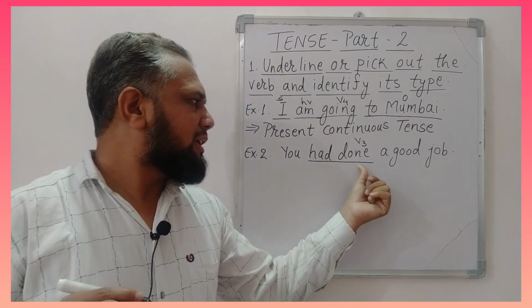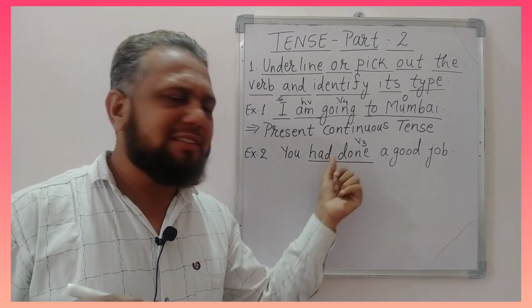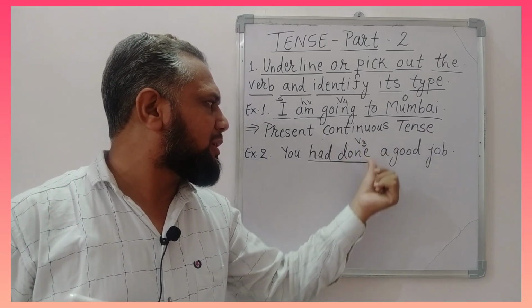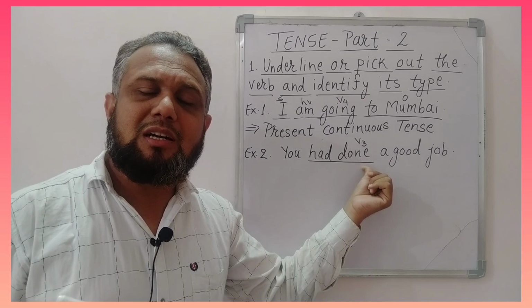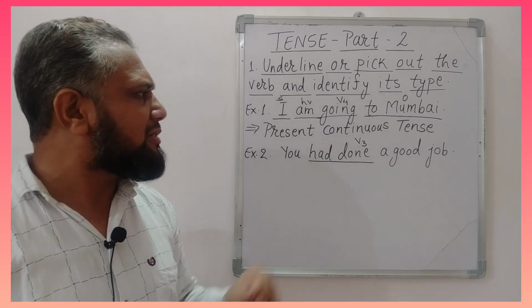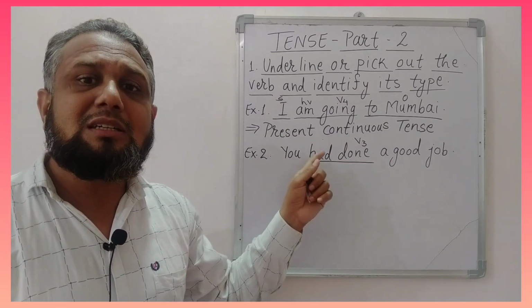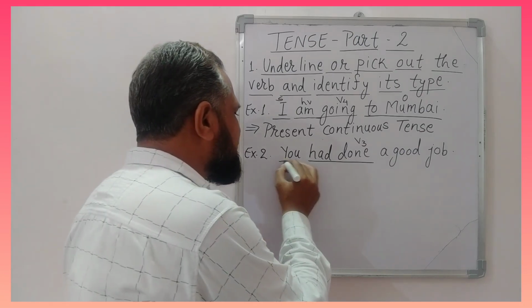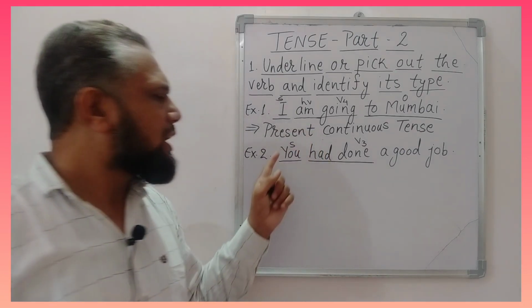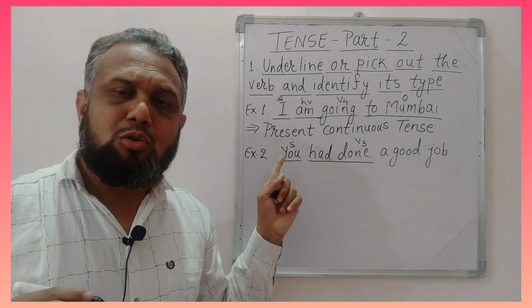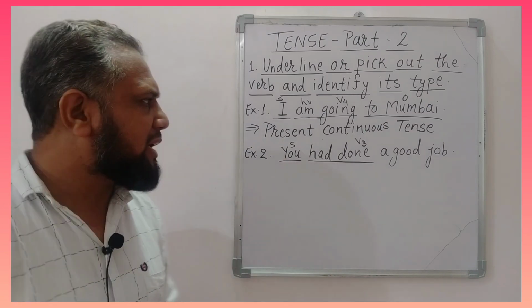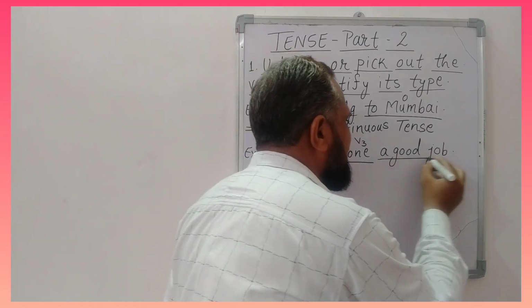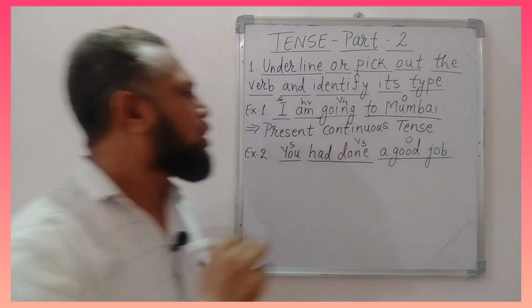As it is with had, it is in the third form of verb. Do, did, done, the third form of verb. Now the action which is happening in this sentence is done, and who is doing this action? You. Therefore, you is the doer of the action, and therefore it is the subject. And what is he doing? A good job. Therefore it is the object.